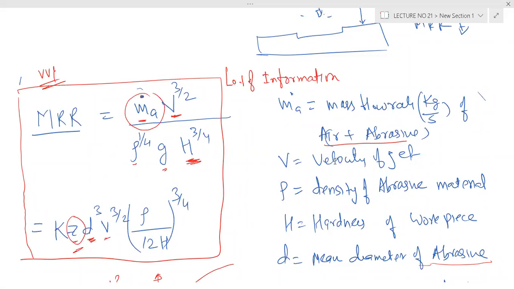It is a constant. It is a proportionality constant. K depends upon metal removal; K will be a function of everything. Right now, it is an empirical relation where K is obtained by experience. Whenever there is a proportionality constant, we have to either estimate it from empirical relations or experience. K is just a proportionality constant and K depends on many things.